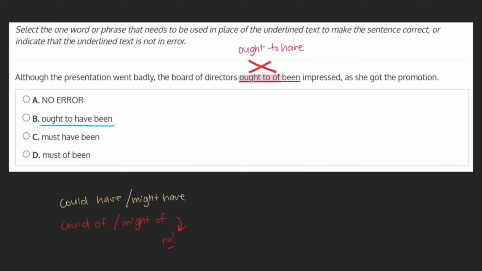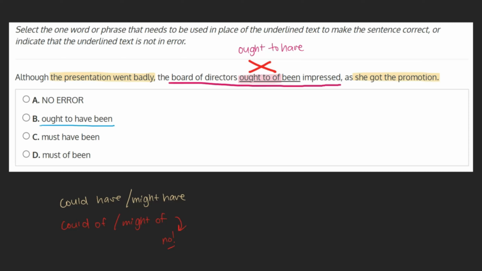B. Ought to have been. While this does correct our given phrase, we still haven't confirmed that it works in the context of our sentence. We see that the presentation went badly, but she got the promotion regardless. Therefore, we can draw the conclusion that the board of directors was impressed.